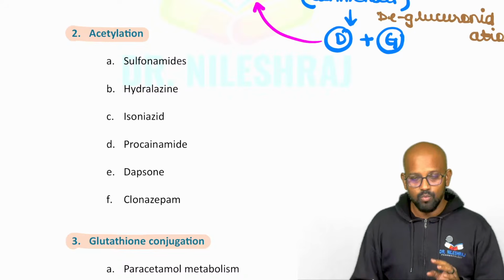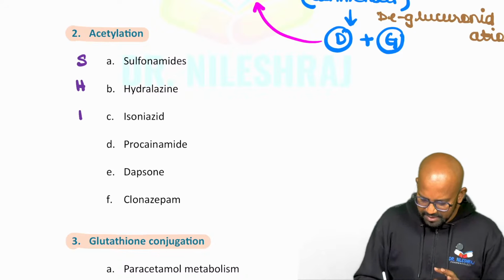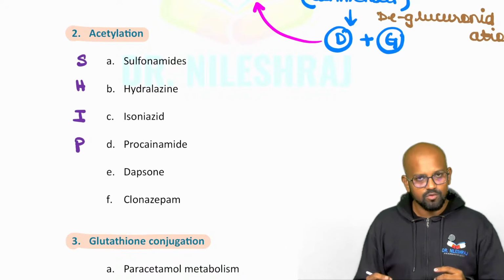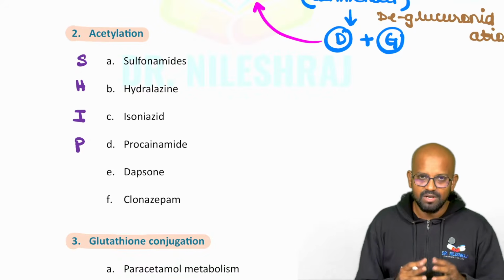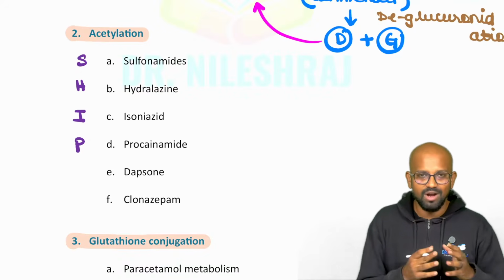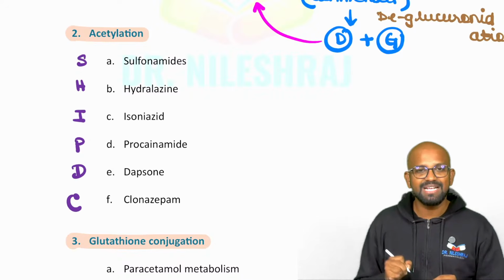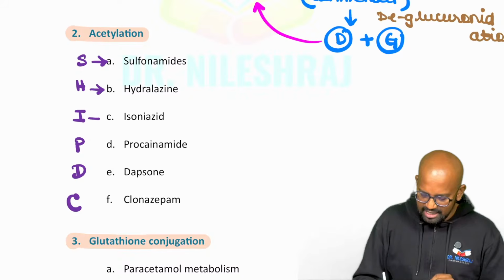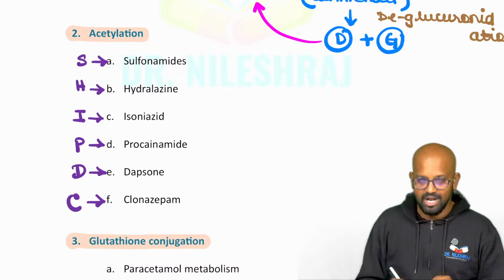First of all, we'll see what are the drugs involved in the acetylation reaction. We have a mnemonic here which goes SHIP. This is a very famous mnemonic. But of course, we have to extend it a little bit. SHIP runs on which power, AC power or DC power? It follows direct current. SHIP DC will be the mnemonic. S is for sulfonamides, hydralazine, isoniazid, procainamide, dapsone, and clonazepam.